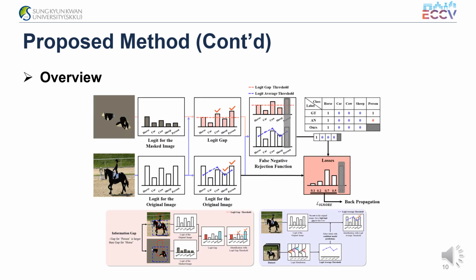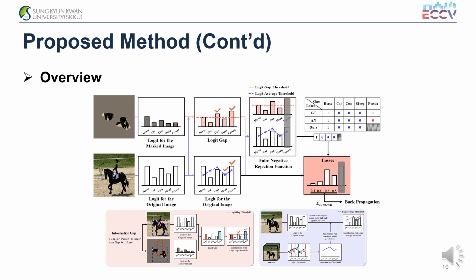Here's an overview of our proposed method, IGNORE. Our method works based on two thresholds. The first is the logit gap threshold, which identifies the false negative labels based on the information gap between the images. The second is the logit average threshold, which prevents incorrect rejection based on the logit distribution for each class. Our approach excludes labels that meet both of these criteria from the training process. It prevents the model from learning with inaccurate label information.